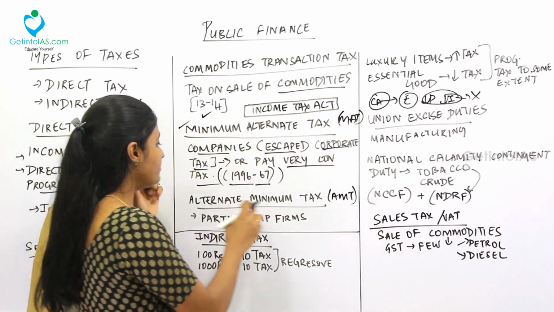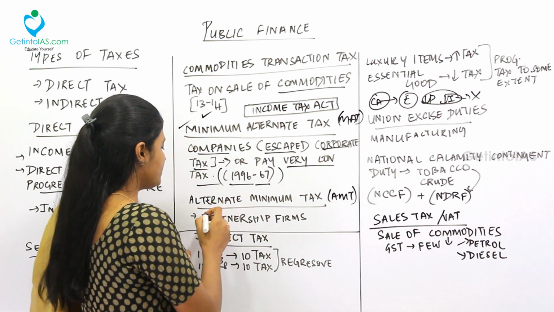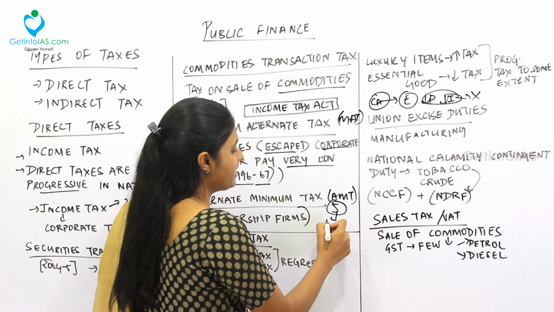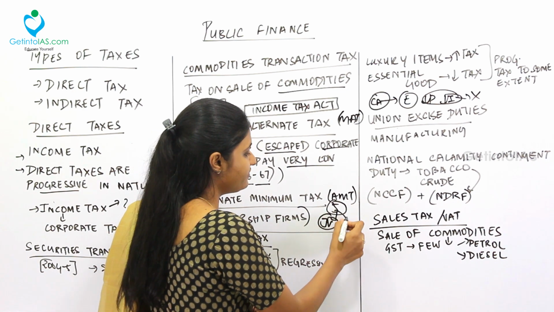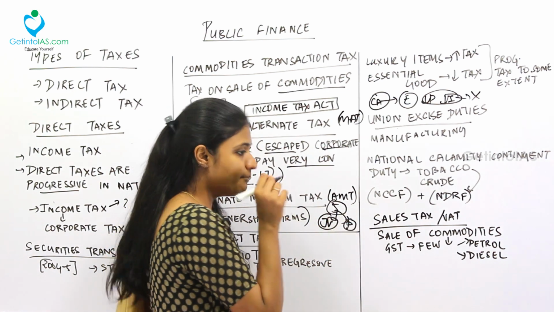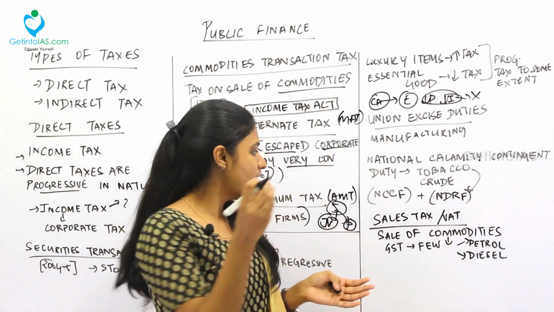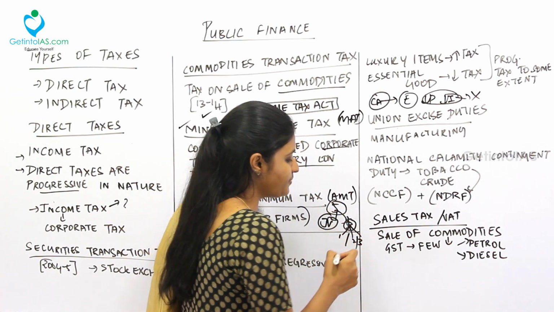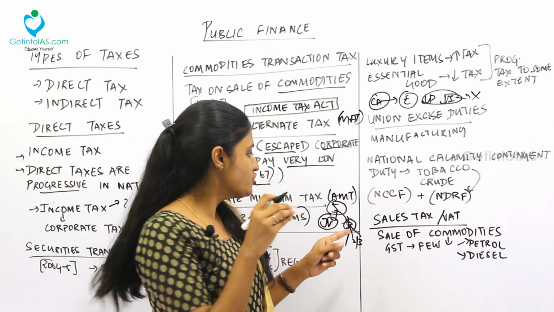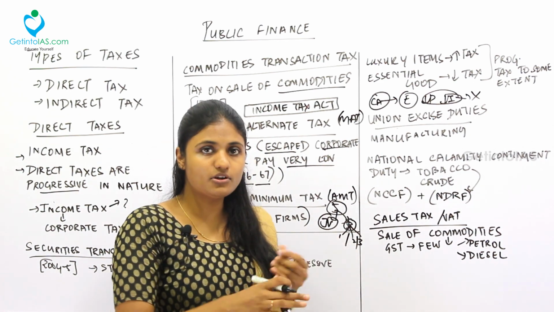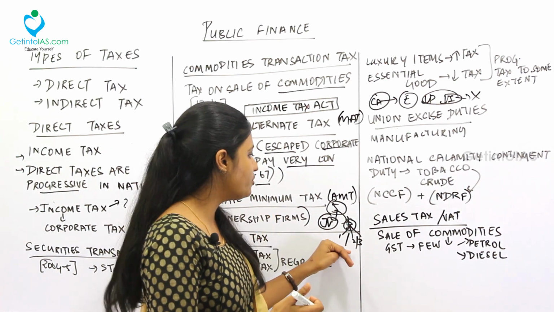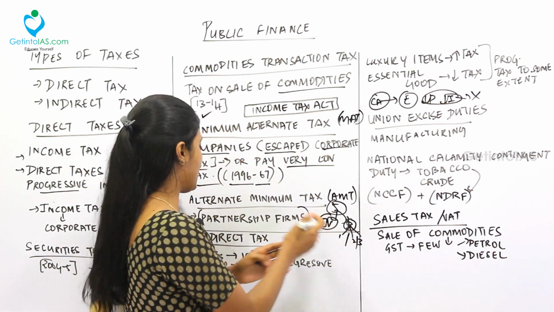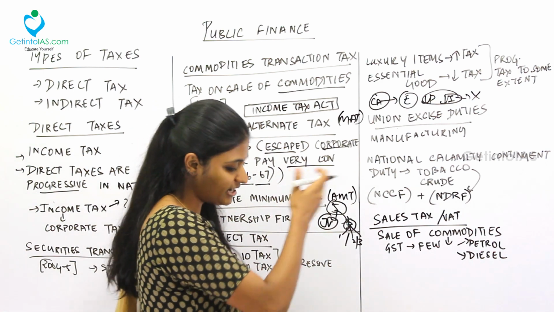Next, what is alternate minimum tax, AMT? There are some partnership firms. For example, 5 people join together, they make a joint venture, they invest and then they make profit. The profit will be huge, but when you split the profit among each person, the profit becomes small. So these people show the profit level or income level very low and they don't pay tax or pay very little tax. To make them pay the tax, we have the provision called alternate minimum tax.